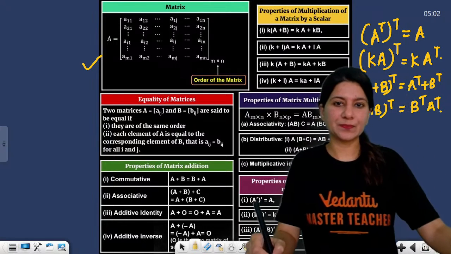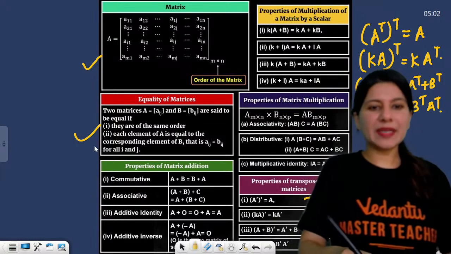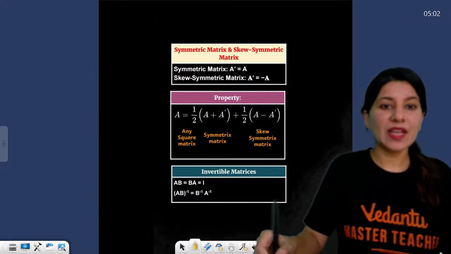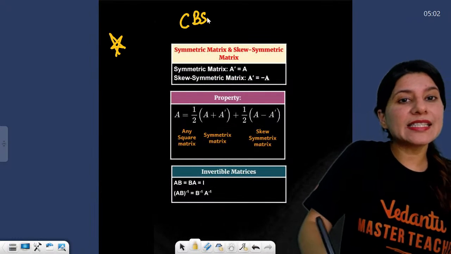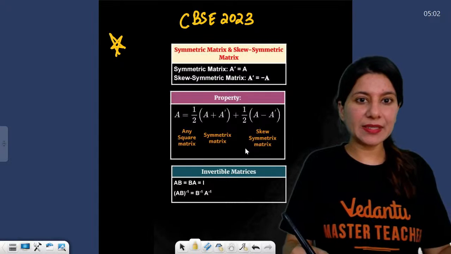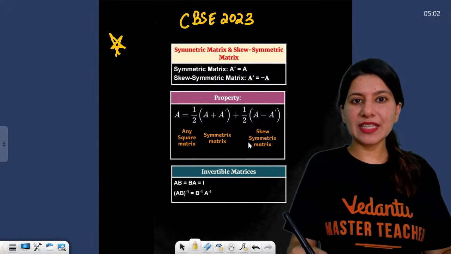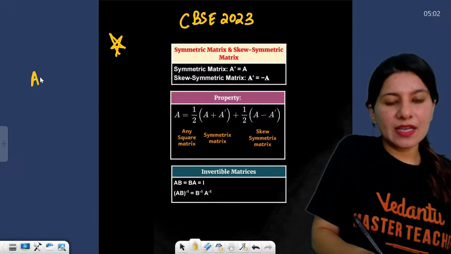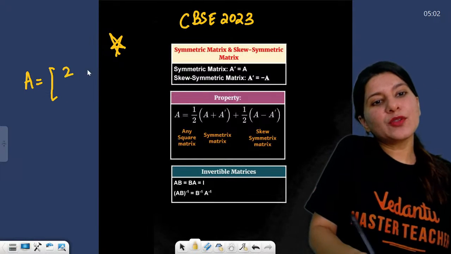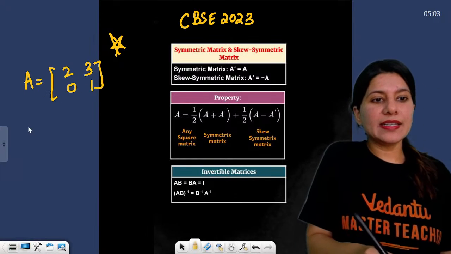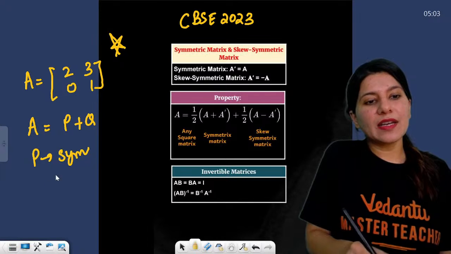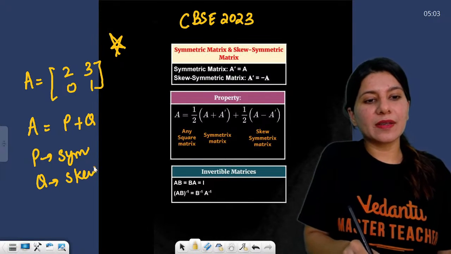Okay, all right. This you all know: equal matrices, commutative, multiplication of matrices, scalar by matrix. Now this is actually very important. This was asked in CBSE 2023. Let me show you this with the help of an example. Suppose a matrix A is given, which is 2 3 0 1, and it is given that A is nothing but P plus Q, where P is symmetric and Q is skew symmetric.